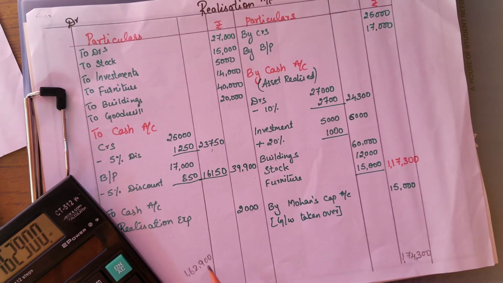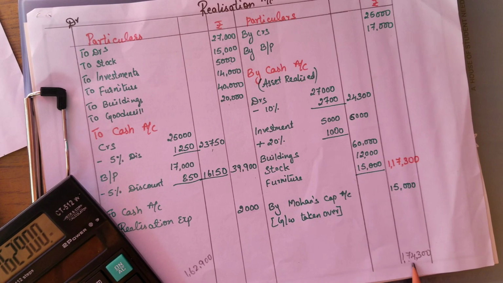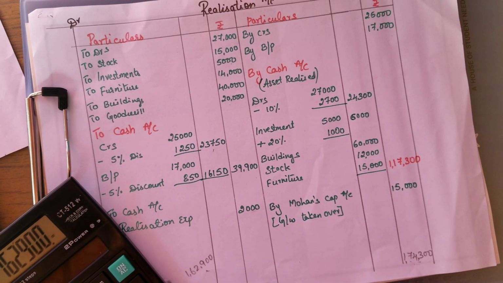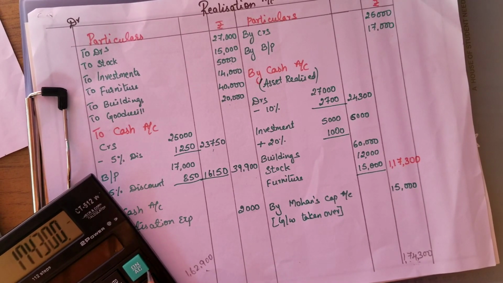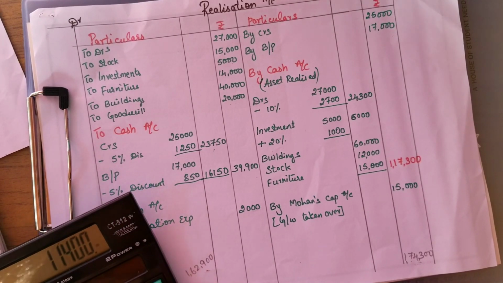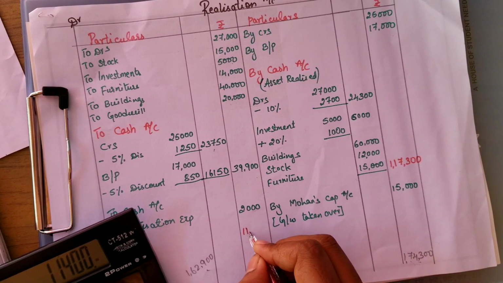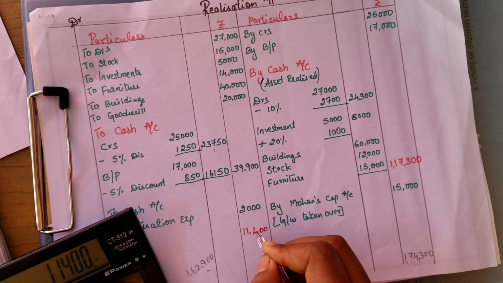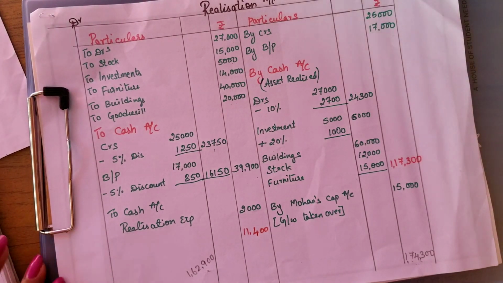The debit side is less than the credit side, so the credit side amount is more. From this amount we have to minus this. So 1,74,300 minus 1,62,900. You are getting 11,400 as the profit on realization account.